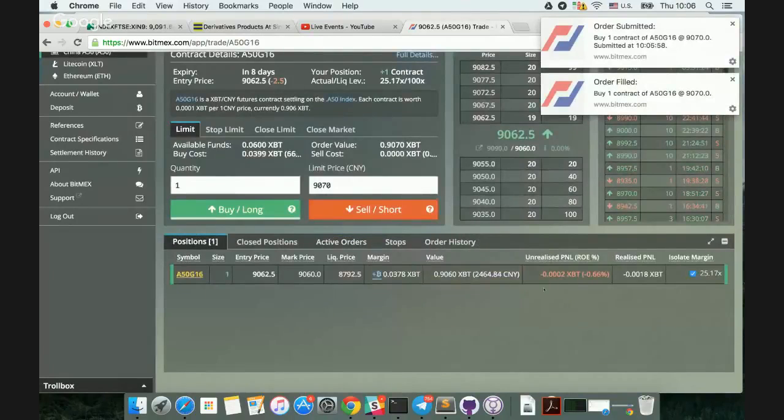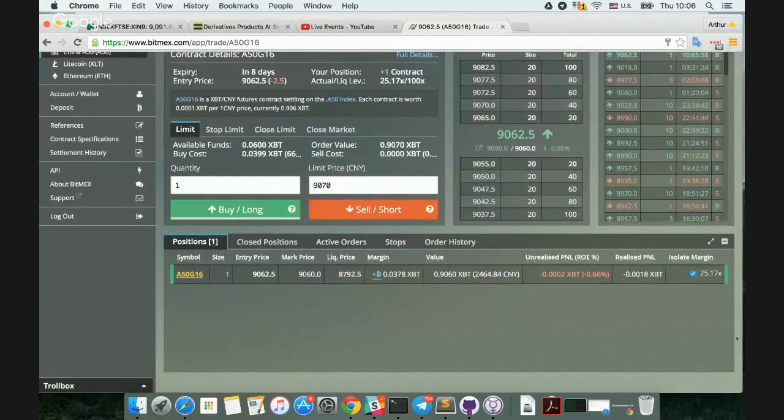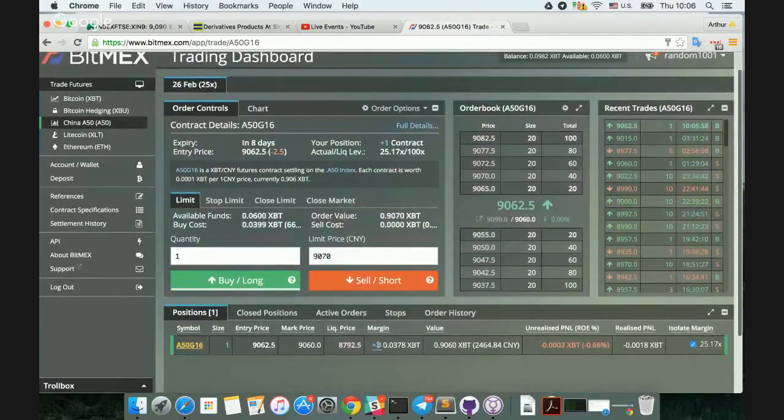Okay, now we've bought one contract. What we see here is our entry price in CNY, what we're currently marked to, which is the current price of the SGX futures contract, our liquidation price, and then the value. As everyone has Bitcoin, we think in Bitcoin terms, because that is what we'll be making or losing, and that is what we post as margin. So this gives us a Bitcoin notional of how much this contract is worth.